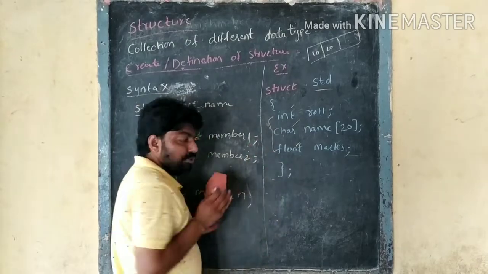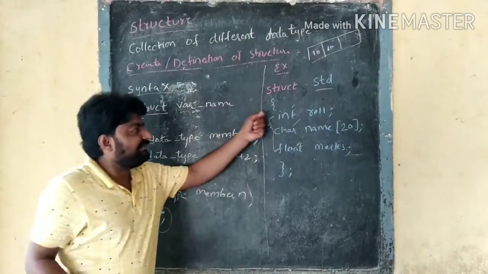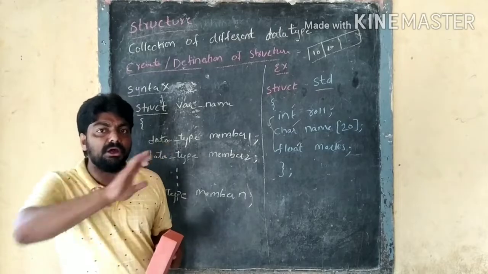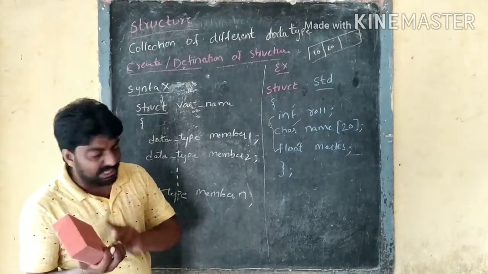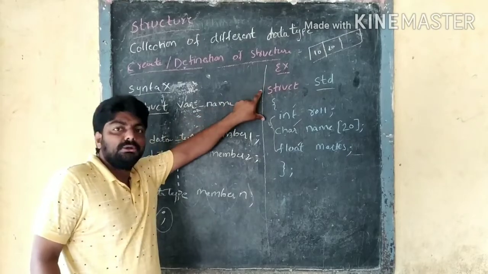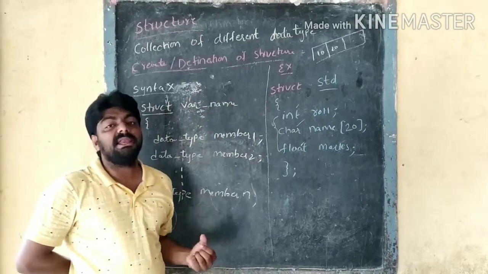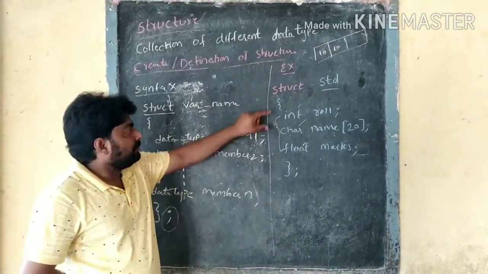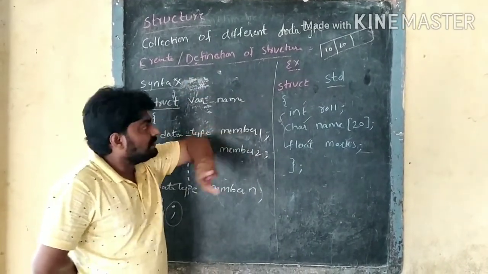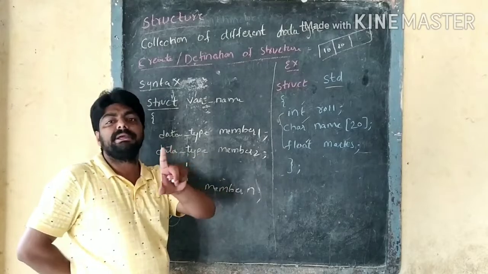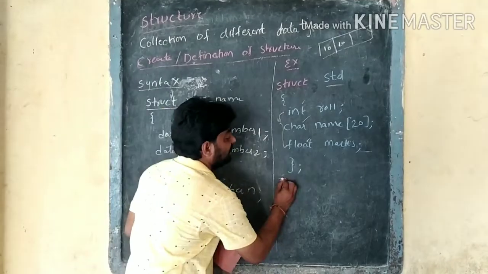When we create or define a structure, memory is not allocated for it. Memory is allocated in main memory only when we declare a variable for this structure. If we only define the structure, no memory allocation happens.